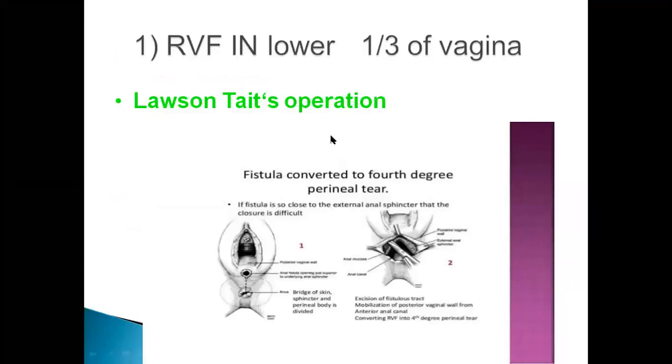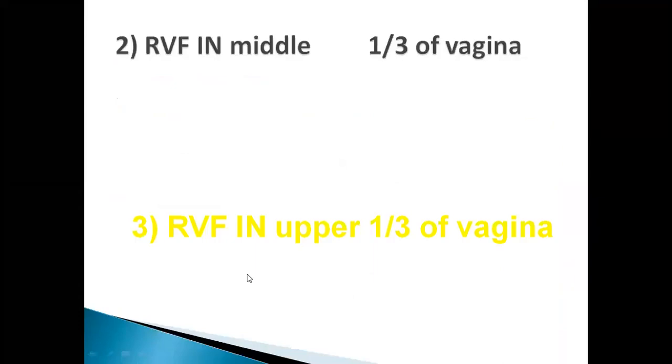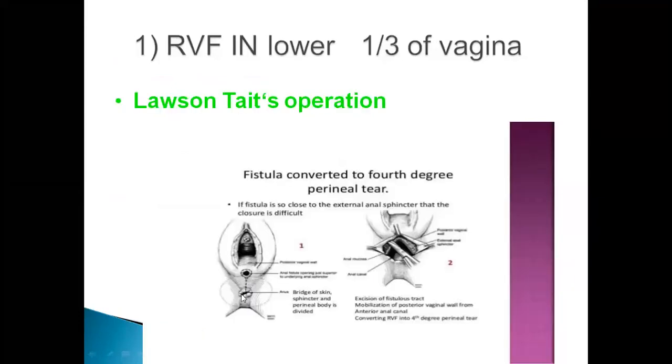The surgery can be the Lawson Tait operation for repair of rectovaginal fistula in the lower 1/3 of the vagina, where this is the fistulous opening, and this fistula is converted into a 4th degree perineal tear.